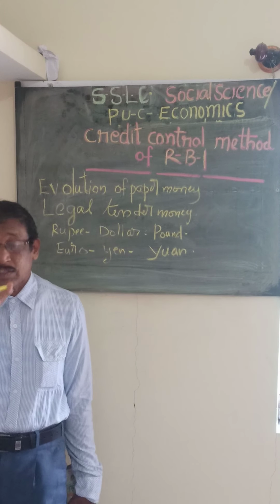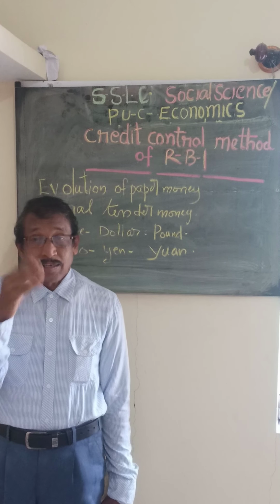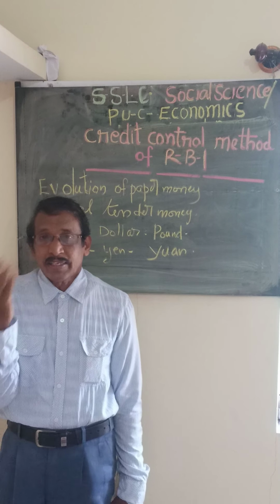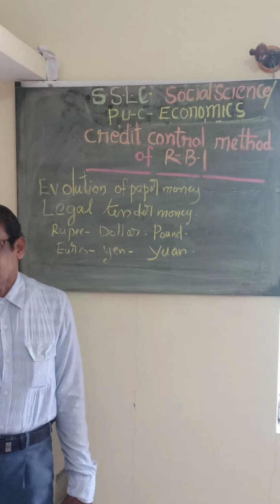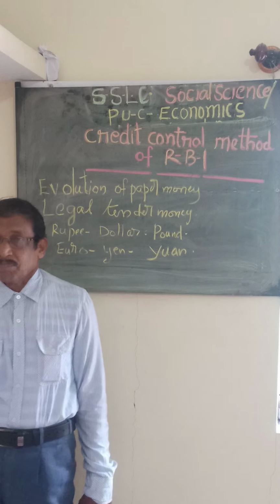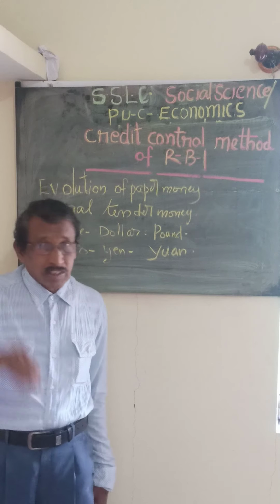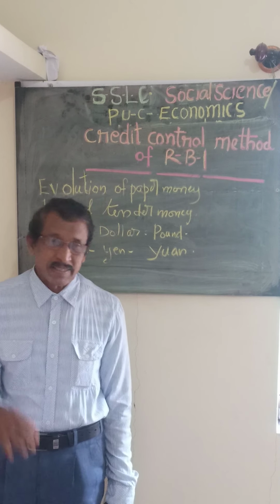The first quantitative method is the bank rate, which is the rate at which the central bank gives loans to the commercial banks. It is also called the repo rate. It depends upon the condition of the economy or country.